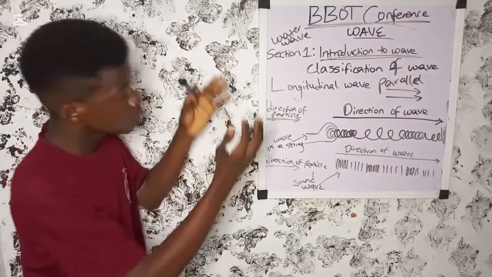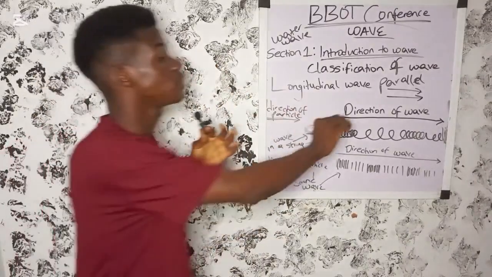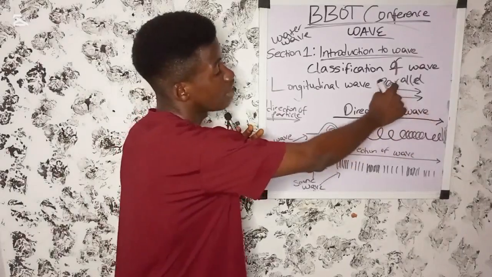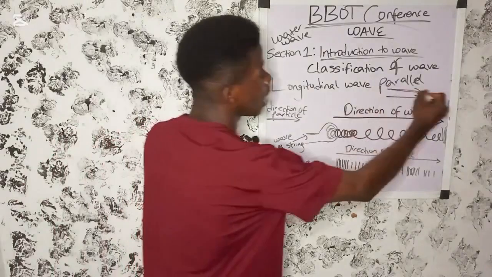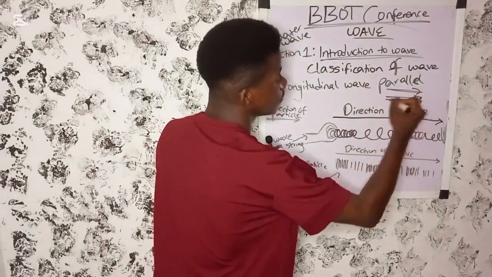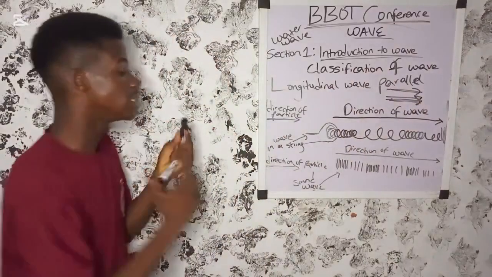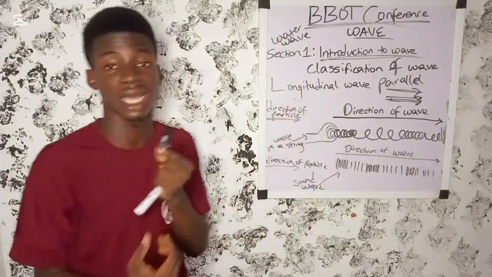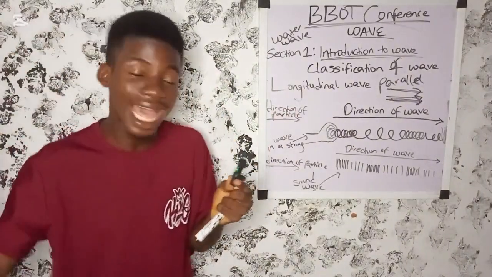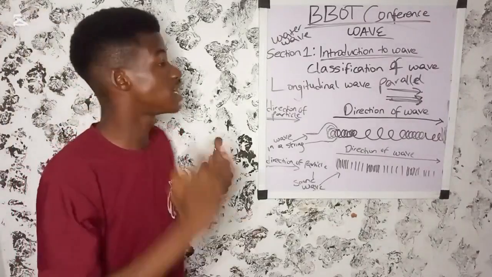Okay, so in summary, longitudinal wave is a wave in which direction of the motion of the wave is parallel to the direction of the particle. So the two directions are usually in this side, and they are what? Parallel. Sound wave, please take note, sound wave is an example of a longitudinal wave. Okay, whereas light, X-ray, gamma ray, they are all examples of transverse wave.